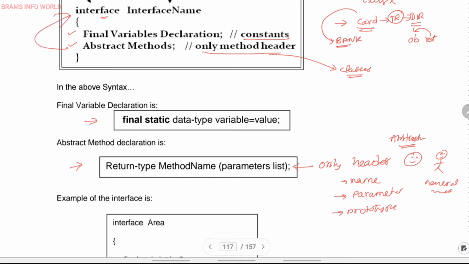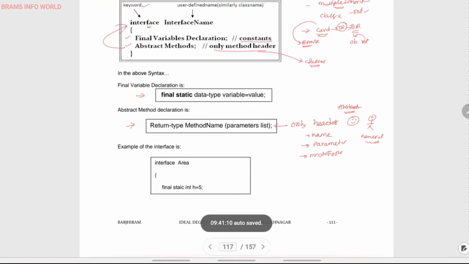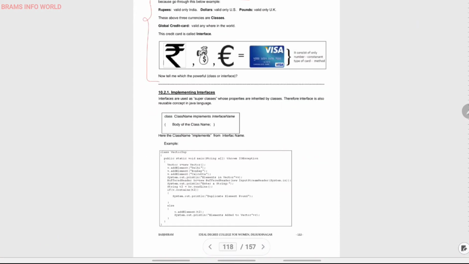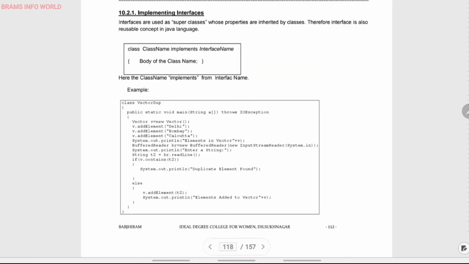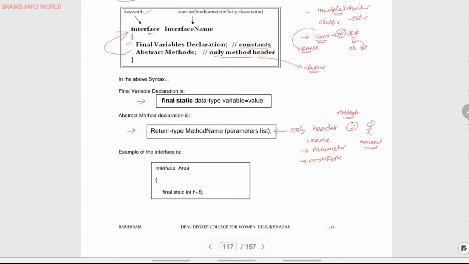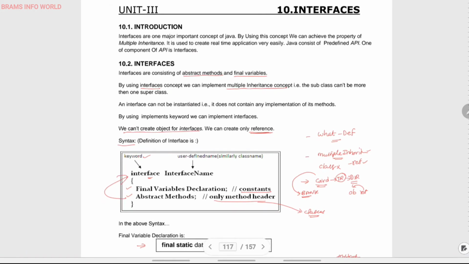So that is the concept. See, this is an example of interface. Let us see the example, and before that, this is the information I gave.